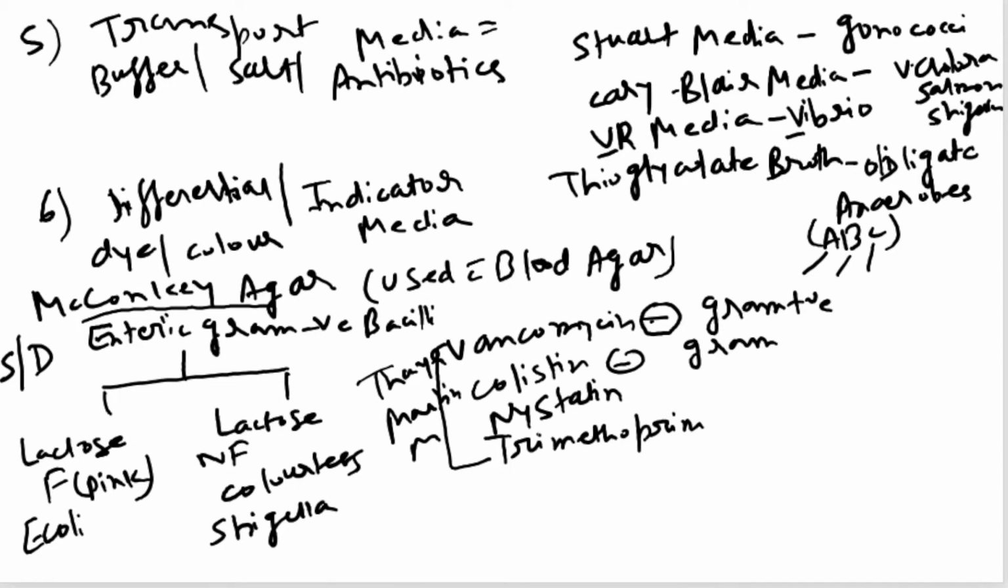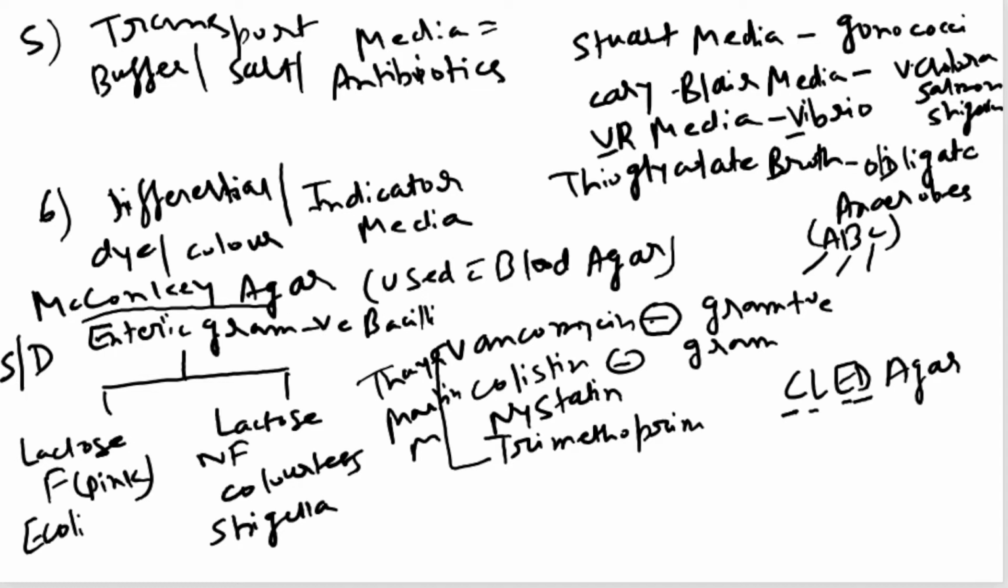Another example of differential media is CLED agar. I guess it is not as important, but still I am mentioning it. C for cysteine, L for lactose, E for electrolyte, D for deficient. So it is cysteine lactose electrolyte deficient agar. It is an alternative to the combination of MacConkey plus blood agar. It is also used for the same purpose, and it can prevent the swarming of Proteus. But we will focus on MacConkey's agar from the examination point of view.